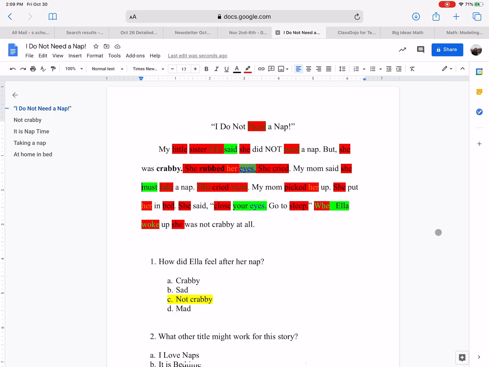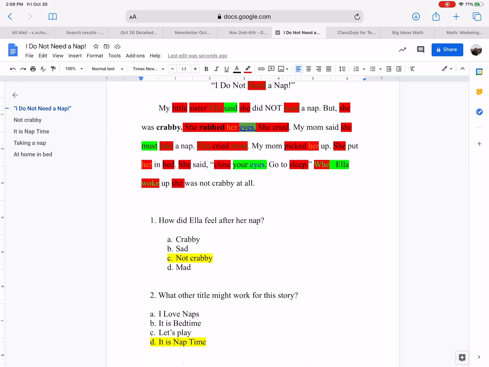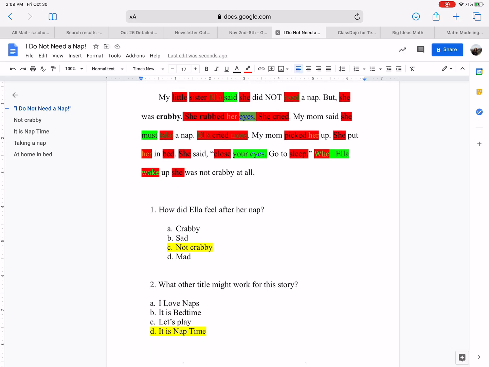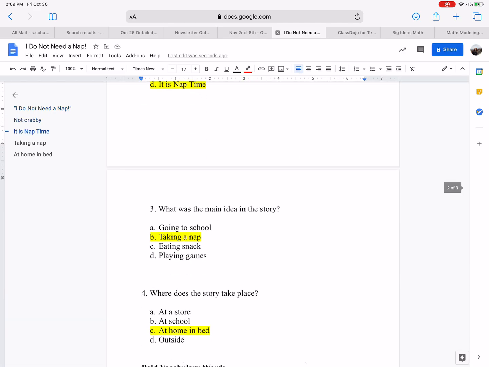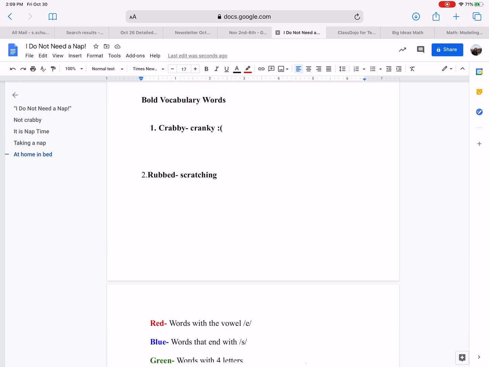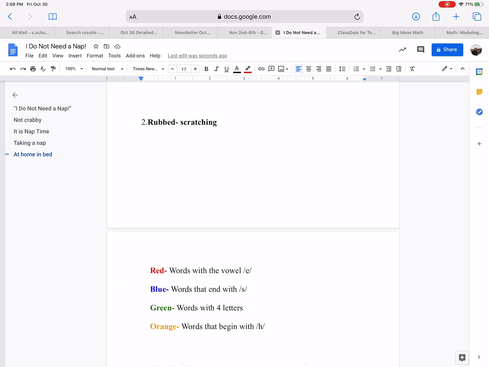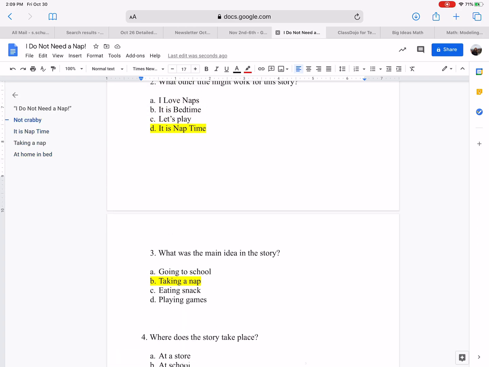Miss Schultz cannot talk, it's Friday. We read over the passage and we picked up a bunch of details. We looked over letters, vowels, beginning letter sounds, or beginning letters, and we did awesome on this passage. Yeah, we looked at our vocabulary words. We looked over words that have the vowel E, words with 4 letters, and words that begin with the letter H, and we went over these questions.